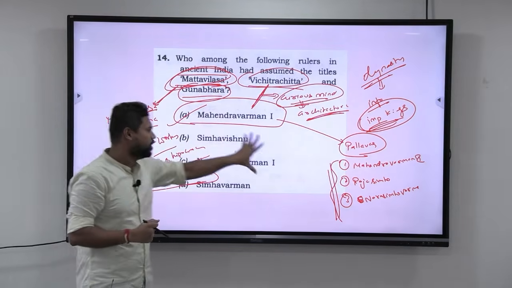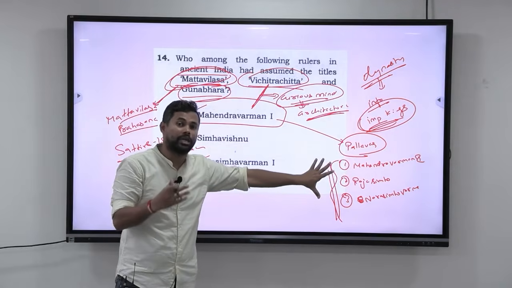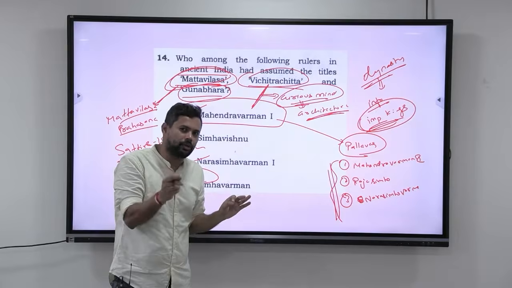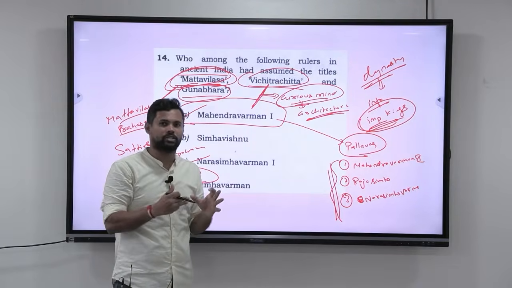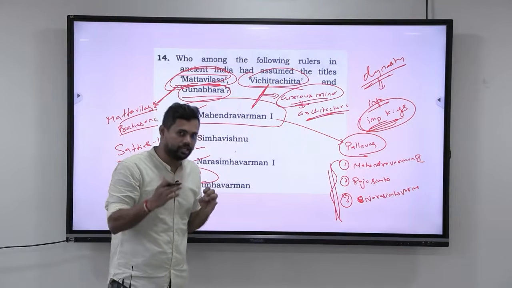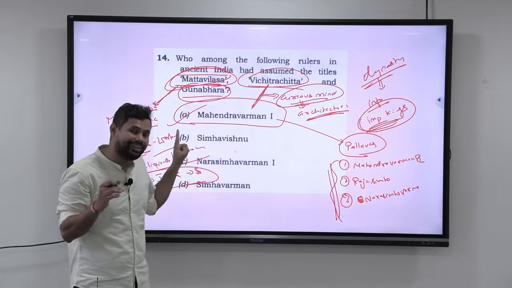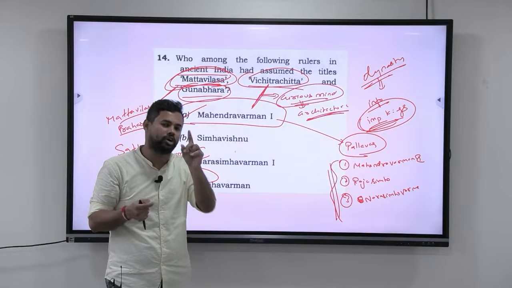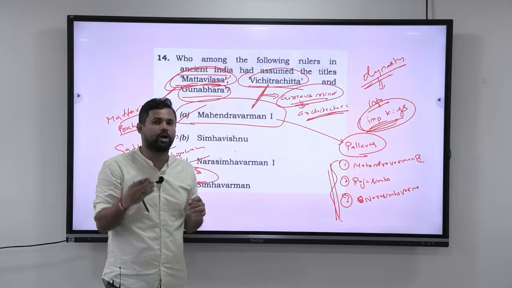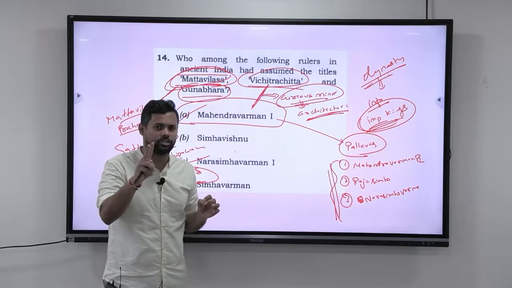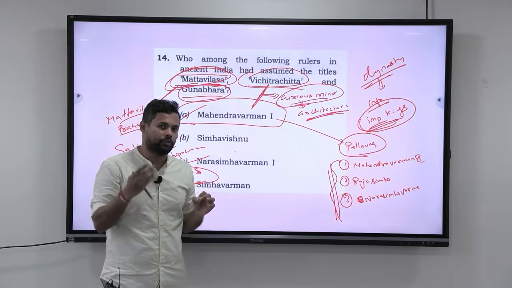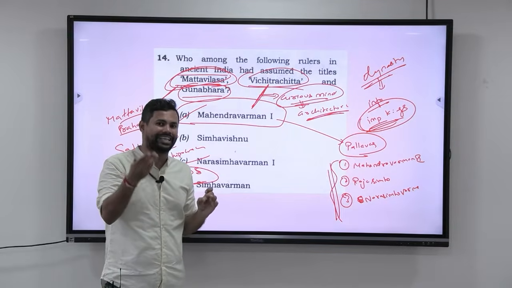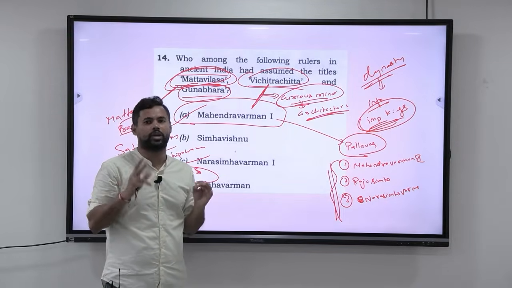Anyways, whenever you take one particular king, or the important kings, not all the kings, of a particular dynasty, have some idea about their literary works, their architectural works, their titles, and whenever you read about literary works, just have 2 lines of clarity on what that literary work is talking about. For example, if you take Silappadikaram, you should have 2 lines on what it is talking about. If you take Raghuvamsha, you should be able to say in 2 lines what exactly this work of Kalidasa is talking about.